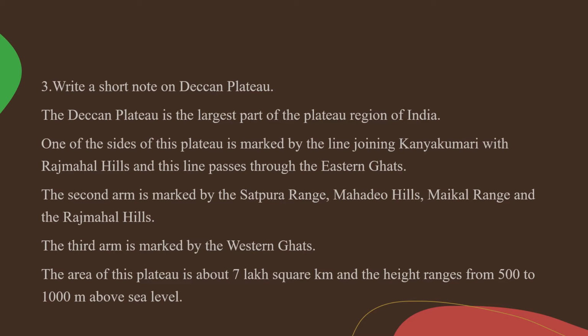The third arm is marked by the Western Ghats. Understood children? Yes. In the eastern side, Eastern Ghats and the Rajmahal Hills, and in the western side Western Ghats, and in the north it is marked by Satpura Range. So the area of this plateau is about 7 lakh square kilometer, and the height ranges from 500 to 1000 meters above sea level. So it looks roughly triangular in shape.